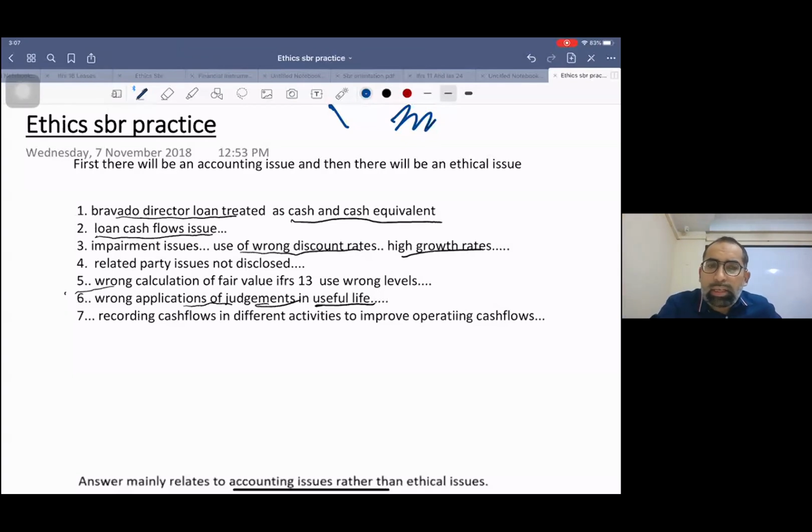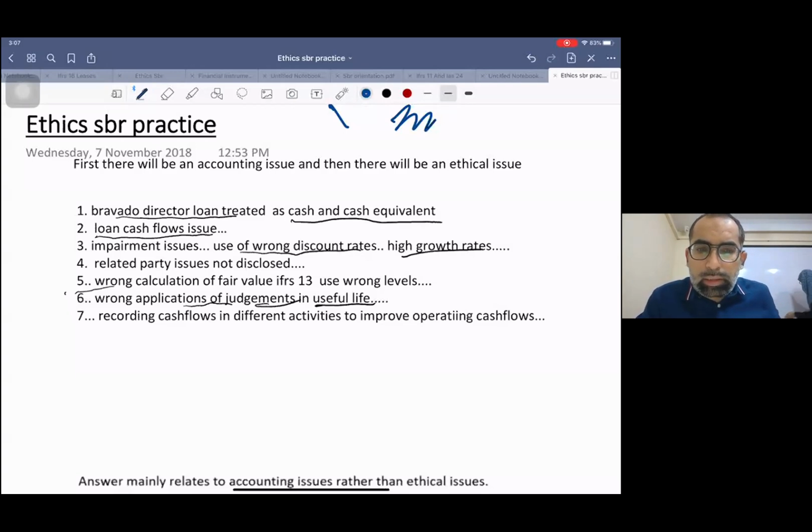Similarly, they may ask a question related to related parties. That means you are giving favors to your family. Family transactions are normally related party transactions. So see, first there is an accounting issue, then there is an ethical issue: you are not doing good by the shareholders.